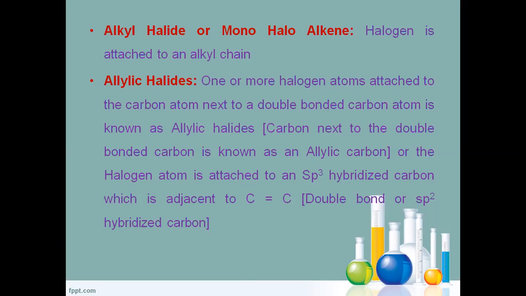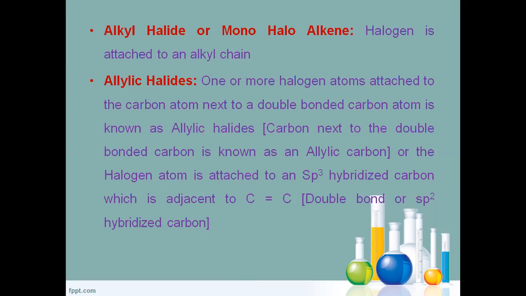If a saturated carbon is attached to a double bonded carbon, we call it the allylic carbon. If a halogen is attached to this allylic carbon, we call it an allylic halide. Allylic halide means the halogen which is attached to the allylic carbon.